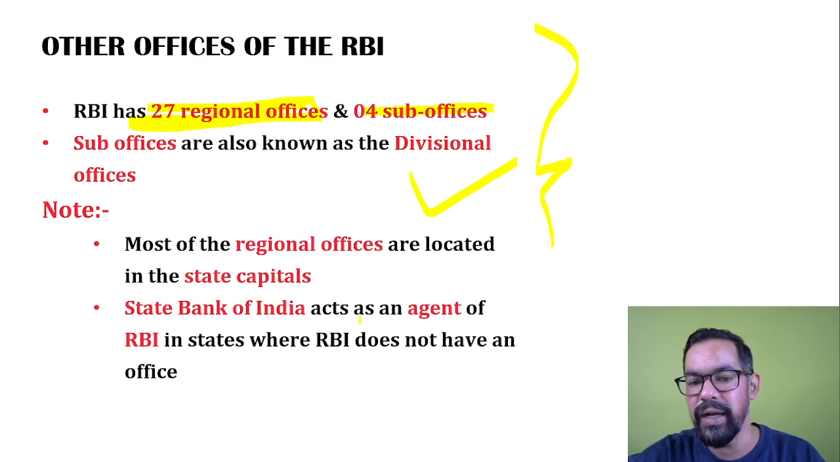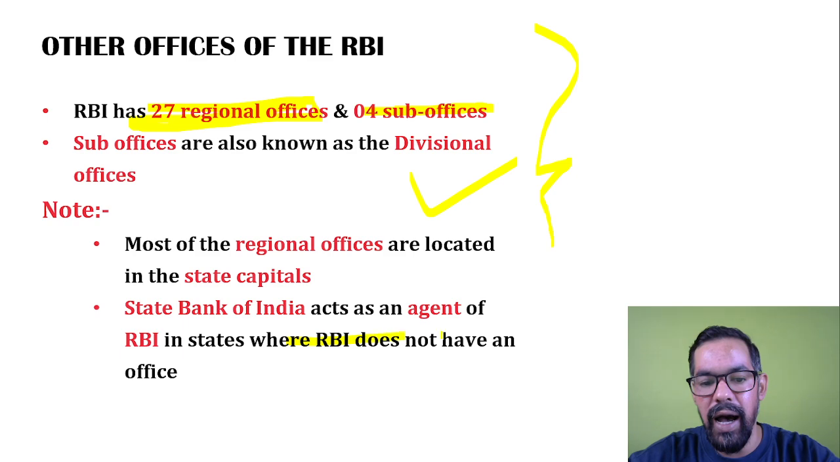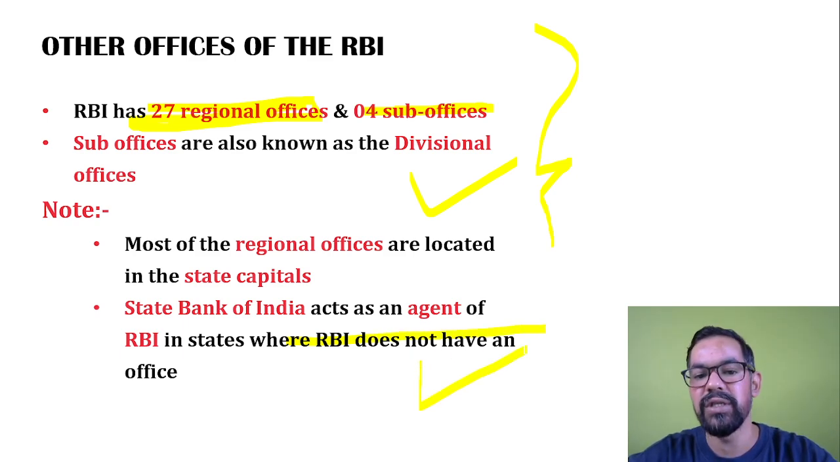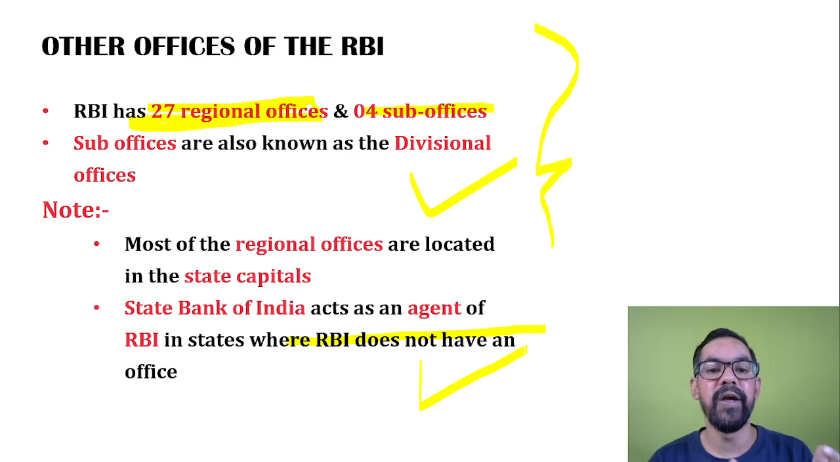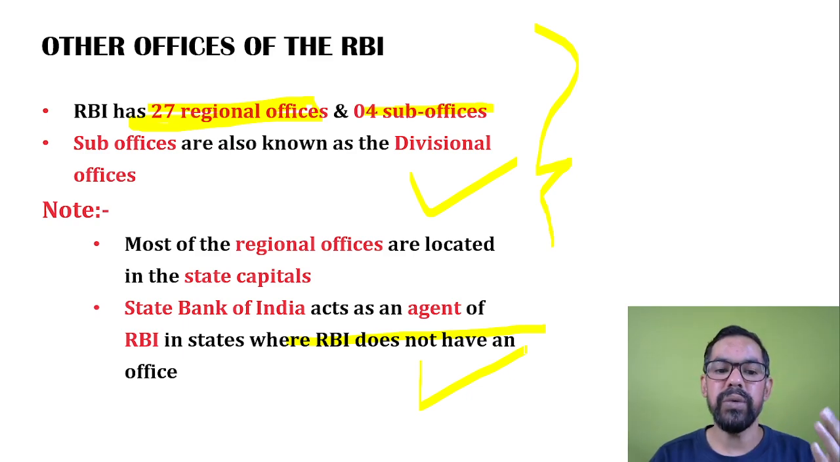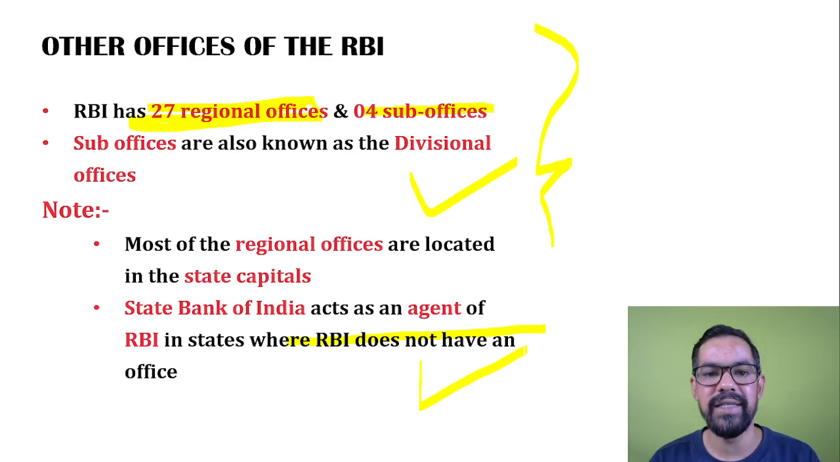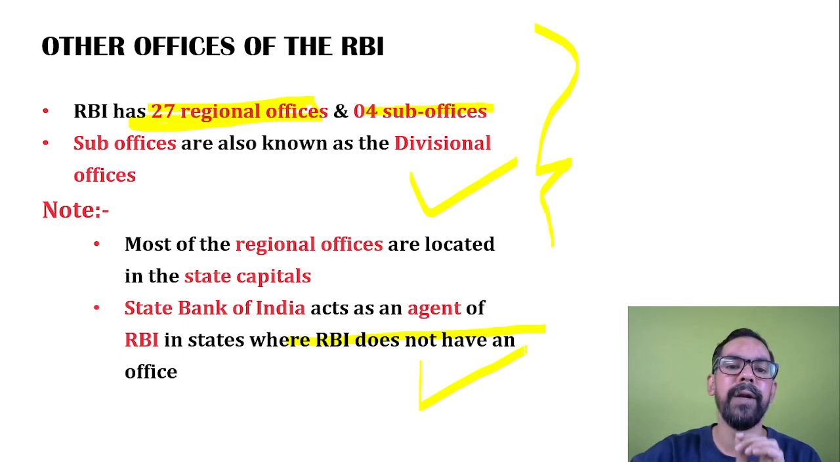State Bank of India acts as an agent of RBI in states where RBI does not have its offices. So this is a very important point. Let's say if there is any state where RBI does not have its own offices, State Bank of India will work as an agent for RBI in that particular state. So hope this is clear.